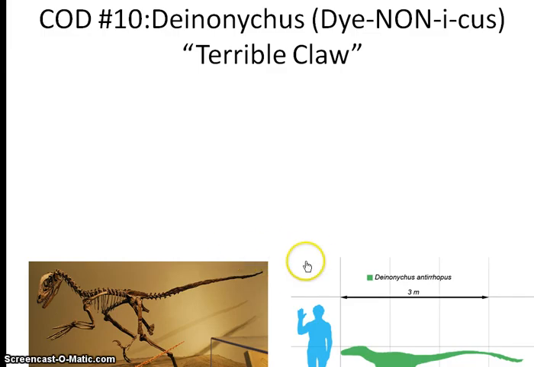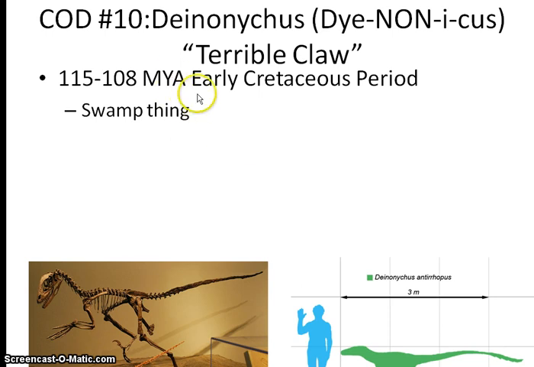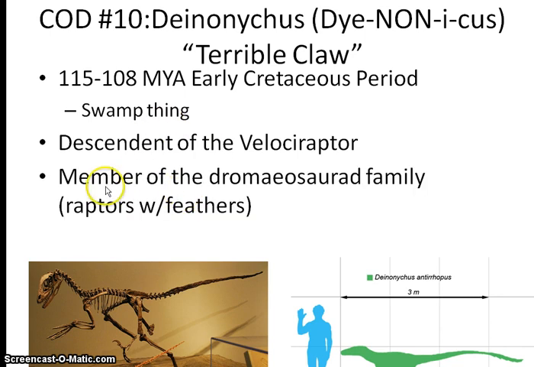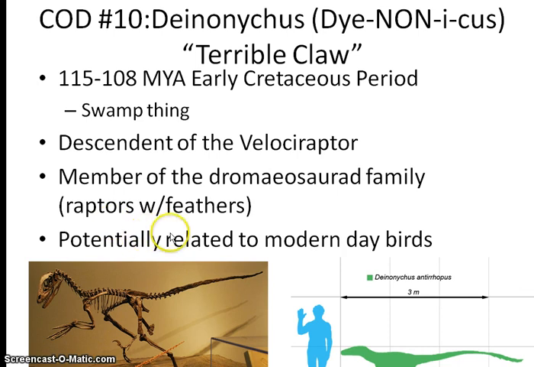Yes, Deinonychus. Okay, so this guy, nicknamed Terrible Claw, early Cretaceous, so he was kind of far along, pretty well adapted and developed, descendant of the Velociraptor, member of this Dromaeosaurid family, basically a family of raptors that have feathers. Okay, now again, we think that they might be a link to modern day birds. Here's a fossilized example of him.